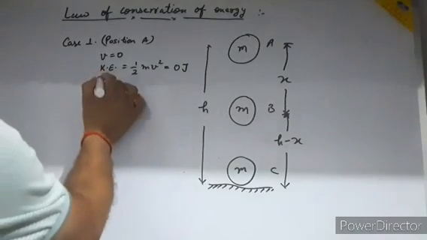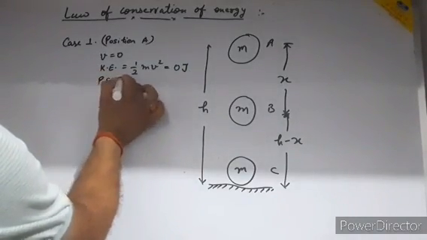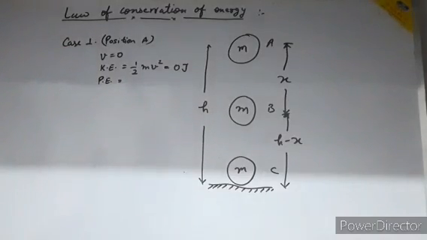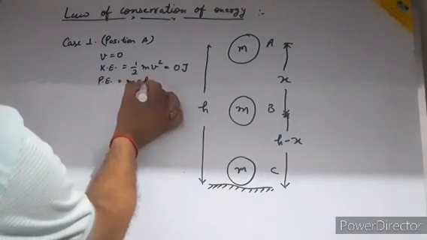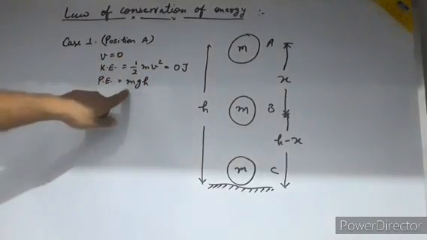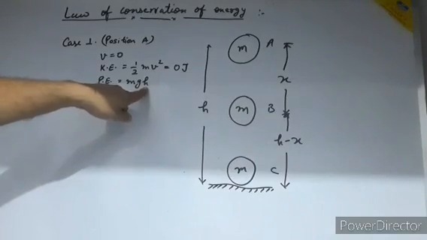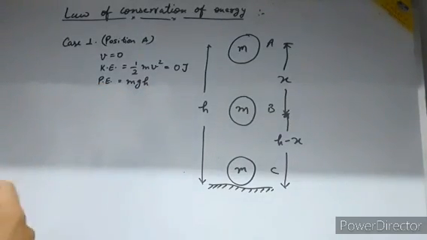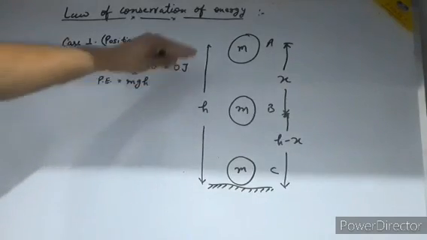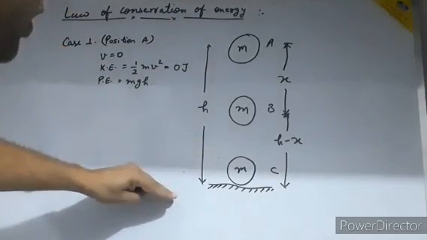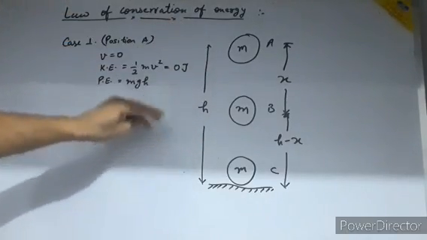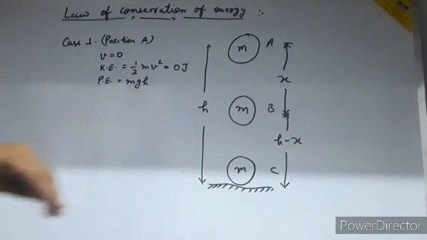Now the potential energy. To find the potential energy, we use the formula mgh. In this formula, h is the height of your object from the ground. Here the ball is at point A, so the height from the ground is h, which means the potential energy is mgh.